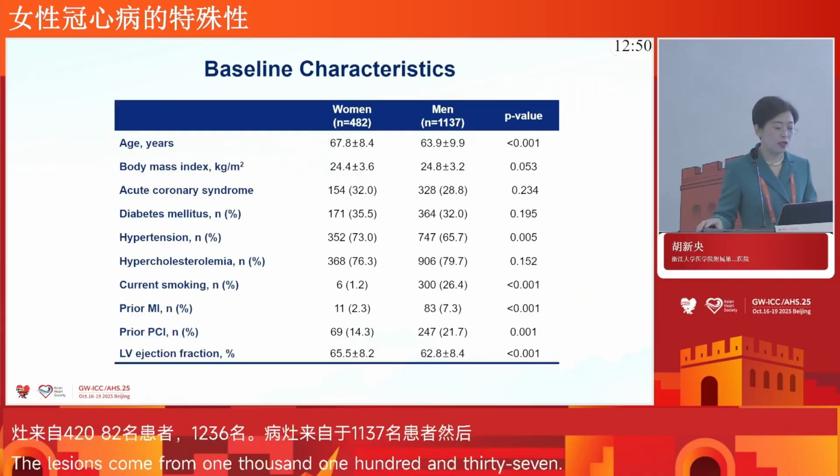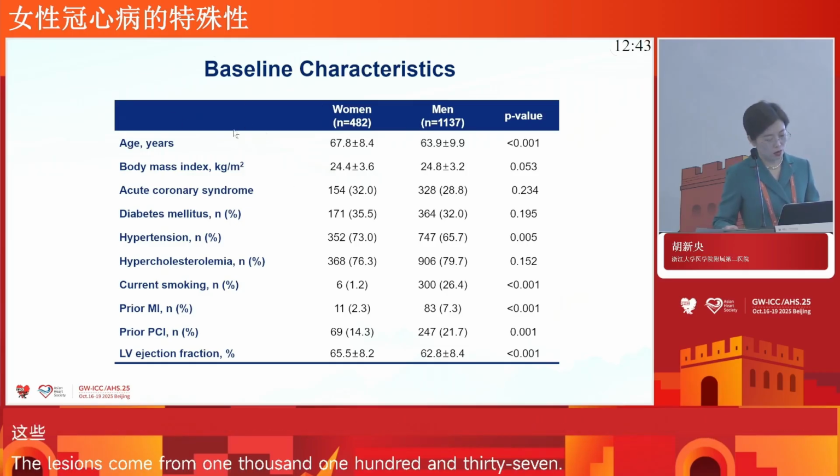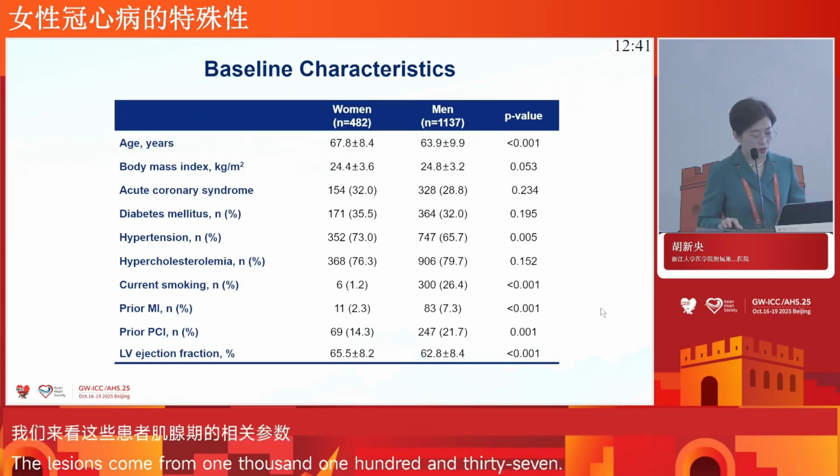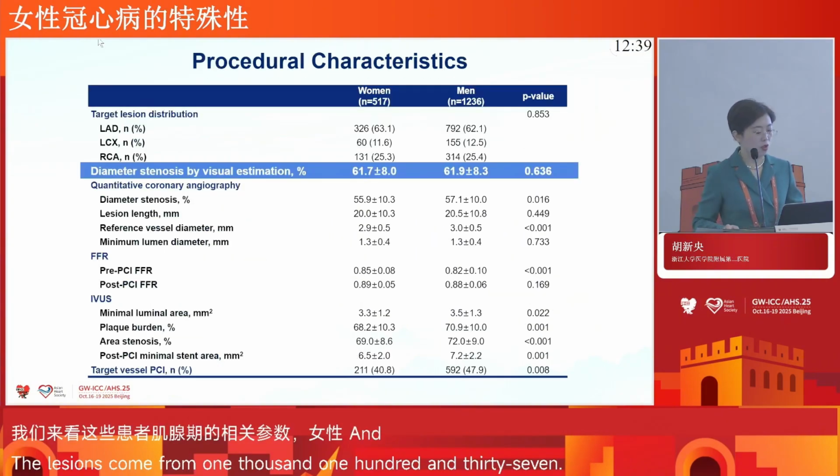For the baseline characteristics, women showed older age. And for the procedural characteristics, we can find that even though the diameter stenosis by visual